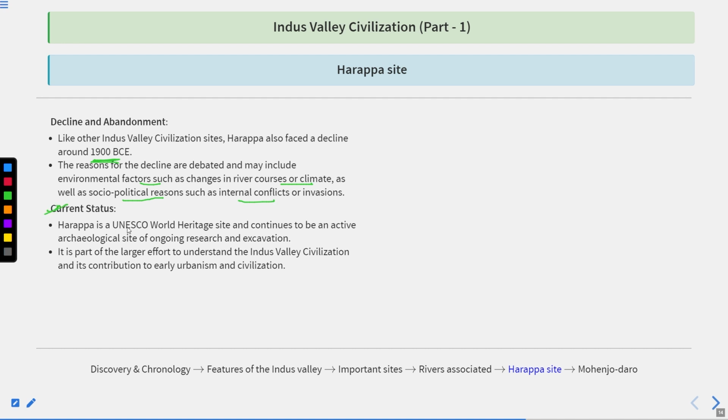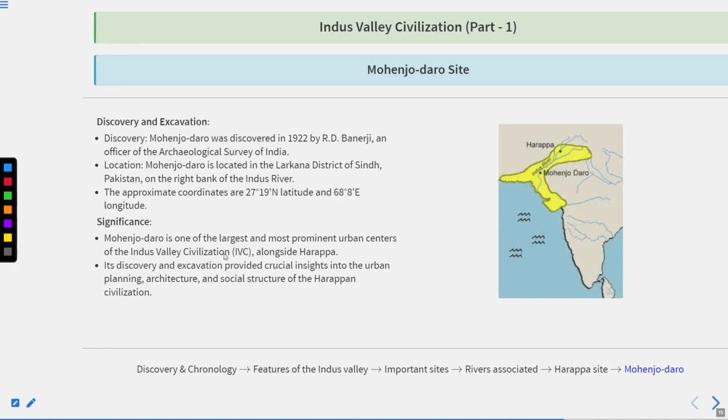Now current status: Harappa is a UNESCO World Heritage Site and continues to be an active archaeological site of ongoing research and excavation. Also, it is part of larger efforts to understand the Indus Valley civilization and its contribution to early urbanization and civilization.